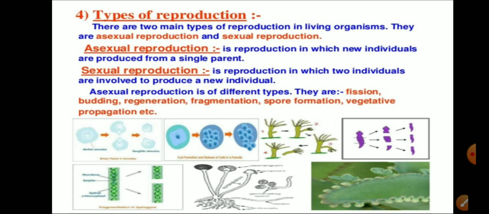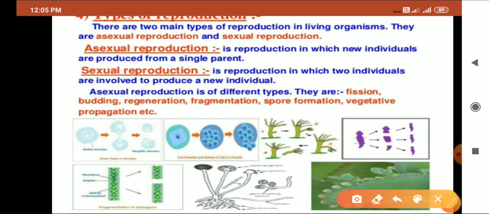Now we have the types of reproduction. There are two types of reproduction: one is sexual reproduction and another one is asexual reproduction. Asexual mode of reproduction is a mode in which the new individuals are produced from a single parent. One parent is involved here. But in case of sexual mode of reproduction, two individuals are involved to produce the new individuals.